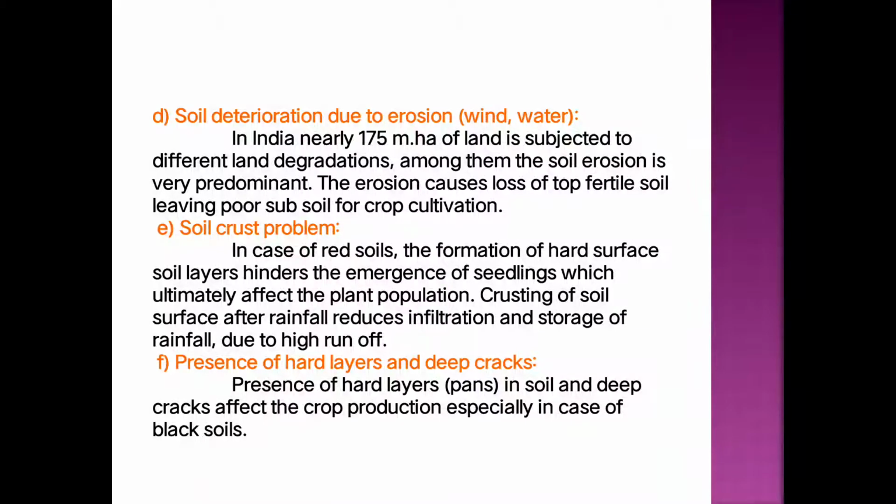So the presence of the hard layer, that means the hard compact surface of the soil, and deep cracks affect the crop production, especially in the case of black soil. There is the formation of the hard layer as well as deep cracks that can be observed particularly in black soil, and due to that, there is difficulty in taking the crop production, mainly in black soil.